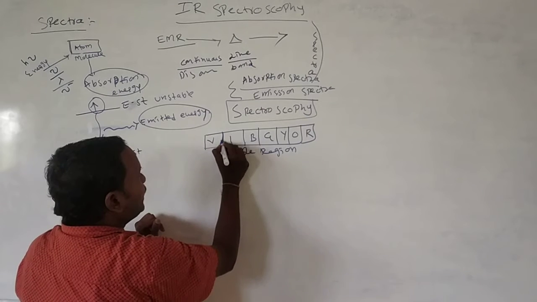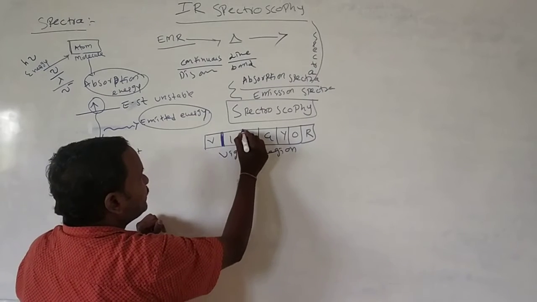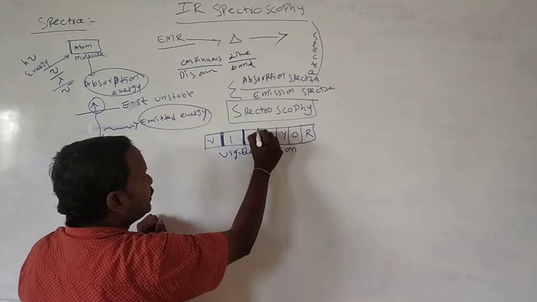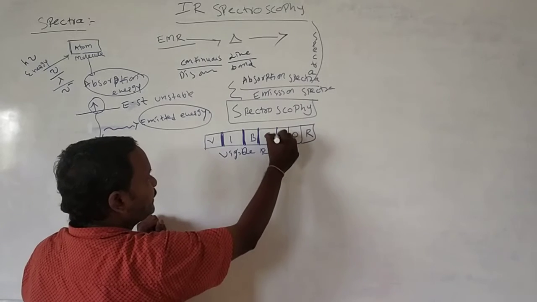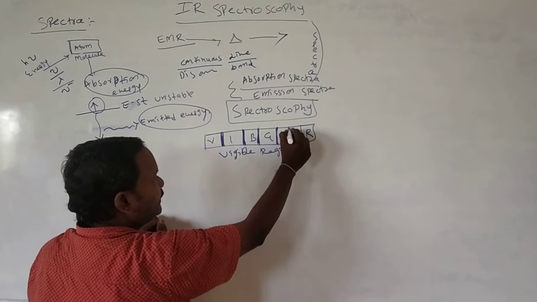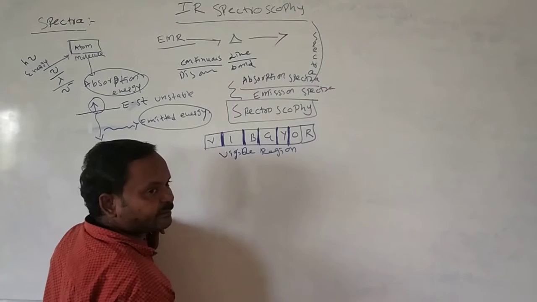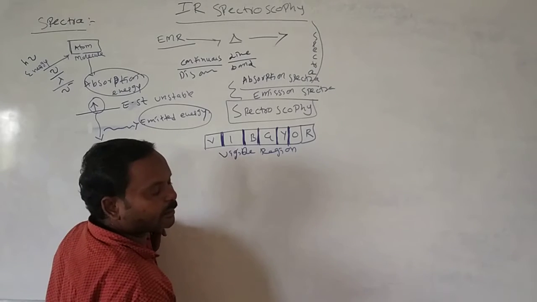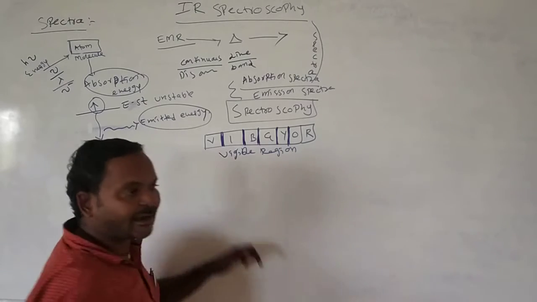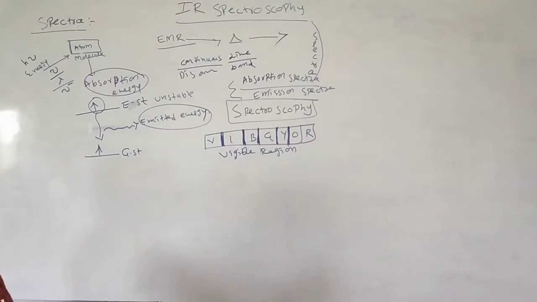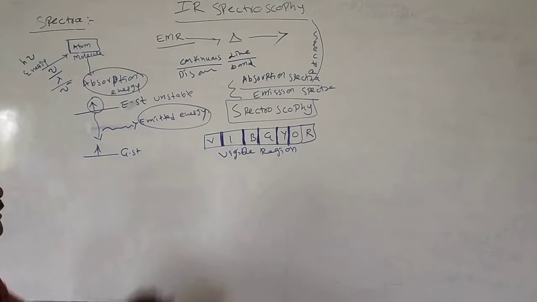Violet overlaps with indigo, indigo with blue, blue with green, and green with yellow, orange, and red. There is no separation between two colors. Such spectra are called continuous spectra.